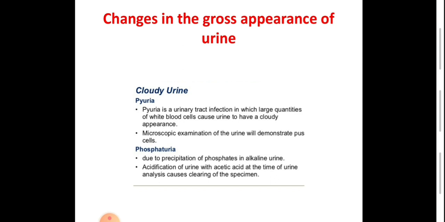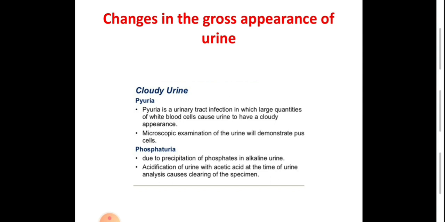Pyuria usually indicates urinary tract infection, with large quantities of white blood cells in the urine giving a cloudy appearance. Microscopic examination of urine will demonstrate pus cells. And usually these patients need culture and sensitivity of the urine to demonstrate the type of bacterial infection. But pyuria may occur even without the presence of bacteria. It is called sterile pyuria, which may occur in patients with a foreign body, like a stent, catheter, or stone disease, and in patients with TB of the urinary tract, tuberculosis.